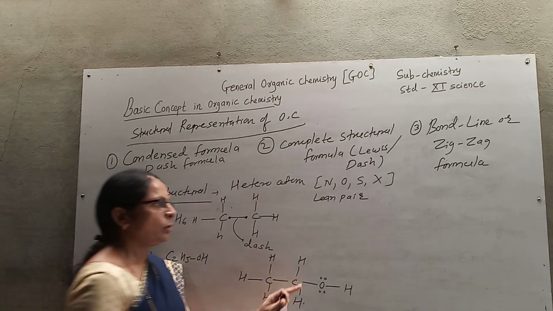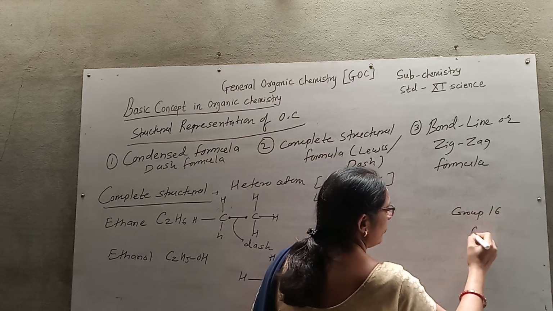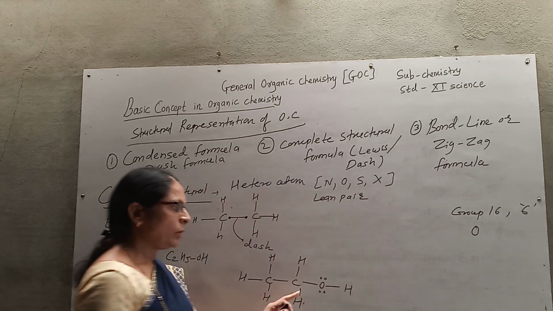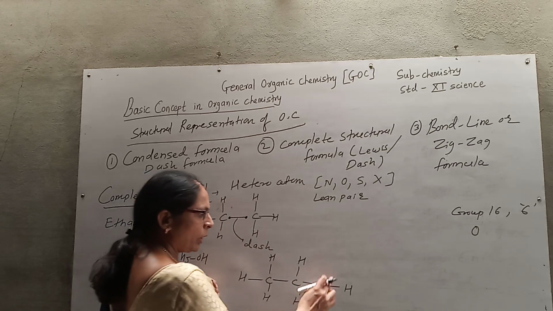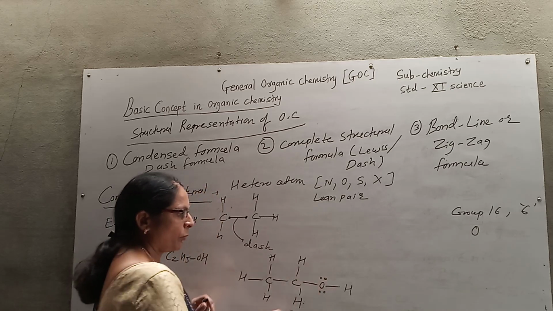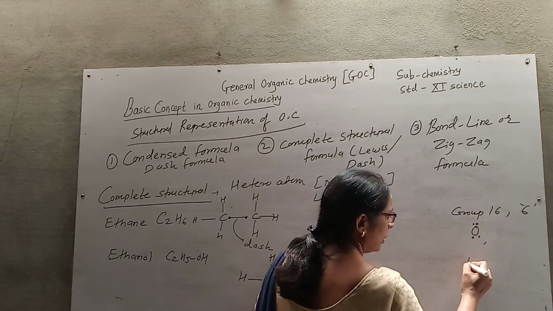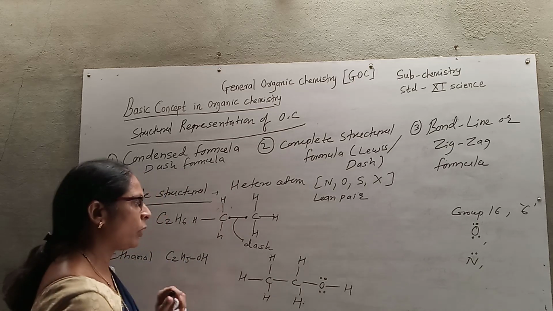Oxygen is a group 16 element, so it has 6 valence electrons. Therefore, I can show the lone pairs of electrons this way. Remember, oxygen has 2 lone pairs of electrons. Nitrogen has 1 lone pair of electrons. We can represent these in the formula.